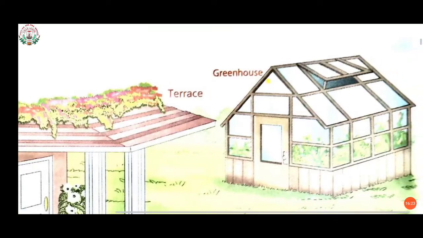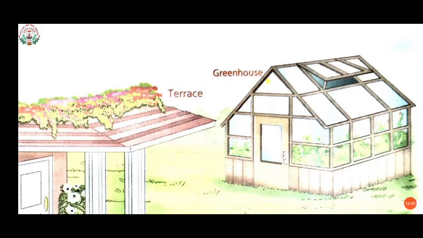Here you can see how a greenhouse looks. Now, one more thing I want to explain to you is that a greenhouse is created to shield or cover plants that should not be destroyed by any harmful radiation of the sun, or even by cold.